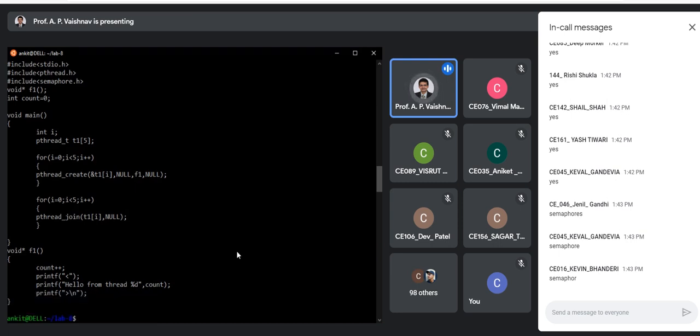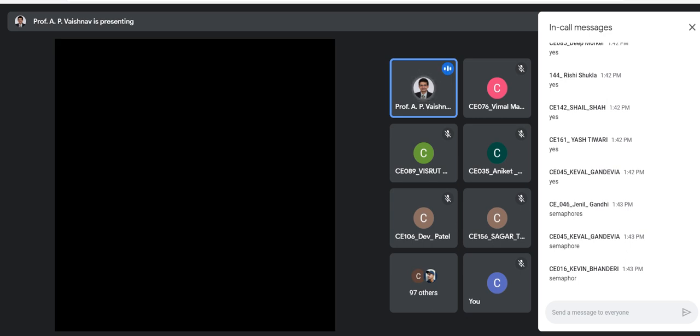You don't need to remember special syntax like monitors, because in monitors, as you remember, we have to declare a block separately, and inside the block you declare your variables at the end only. So there is a structure we need to follow. Rather than that, in semaphores we just have to call the functions. That's it, and the functions will do the job. So I'm stopping the screen share for a while now, and then we'll discuss the remaining topics.